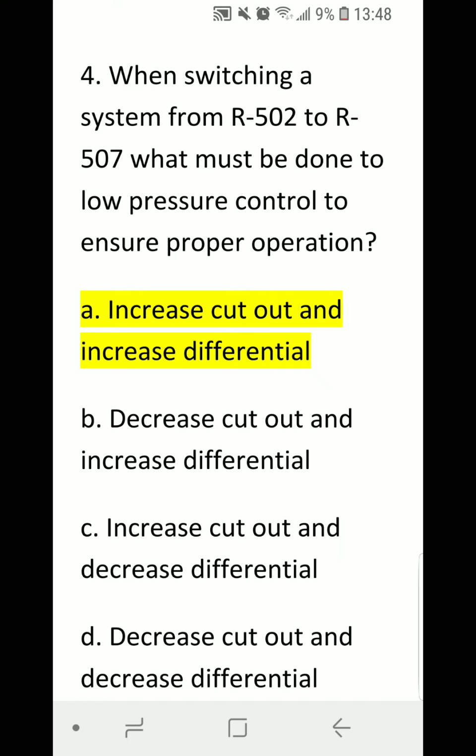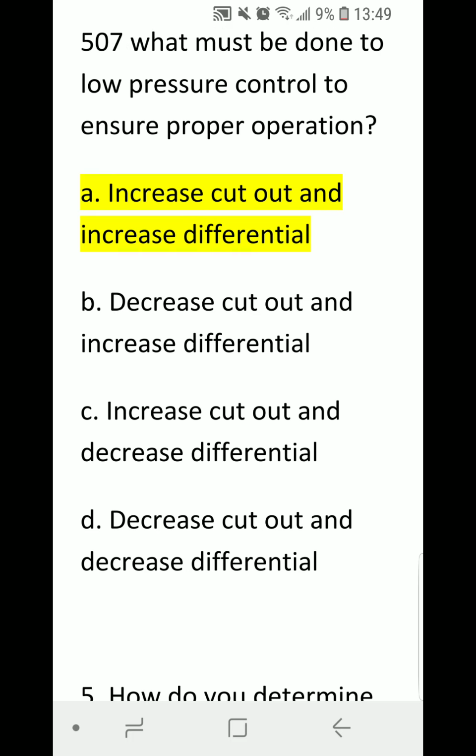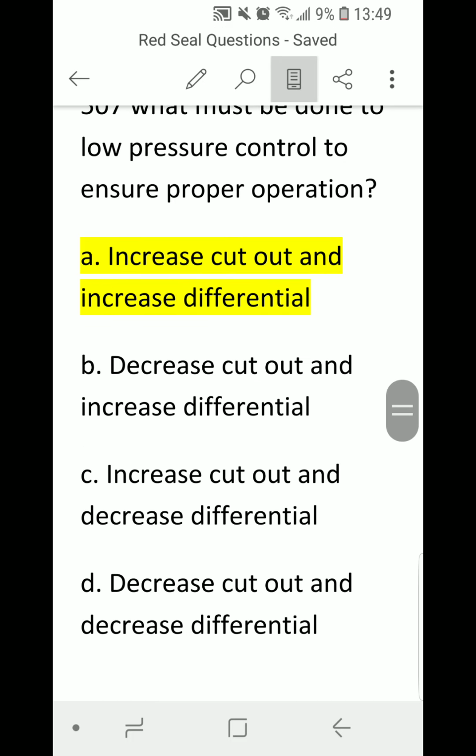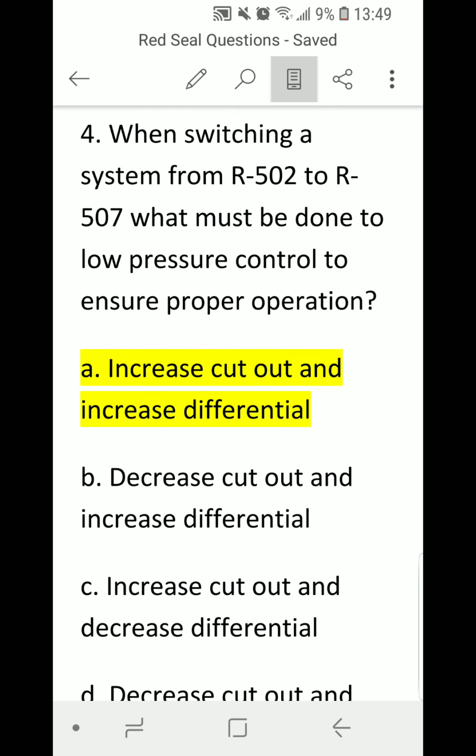Number 4. When switching a system from R502 to R507, what must be done to the low pressure control to ensure proper operation? A. Increase cutout and increase differential. B. Decrease cutout and increase differential. C. Increase cutout and decrease differential. Or D. Decrease cutout and decrease differential. Correct answer is A. Increase cutout and increase differential.